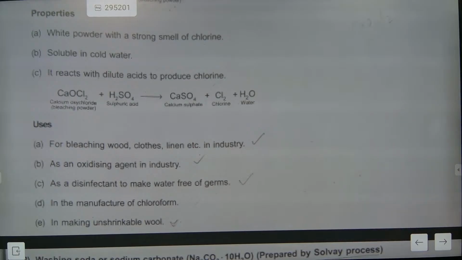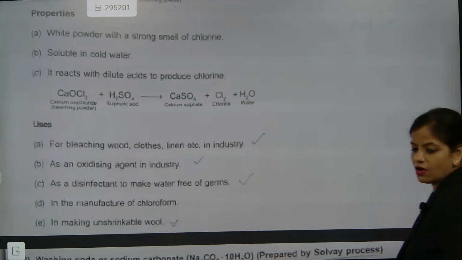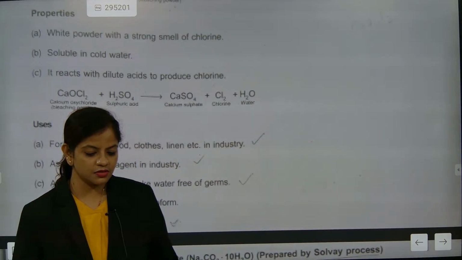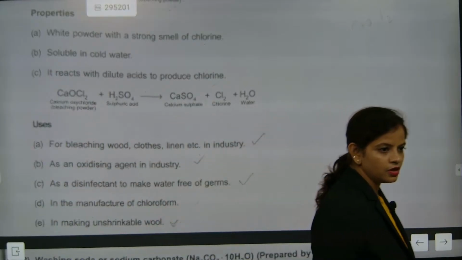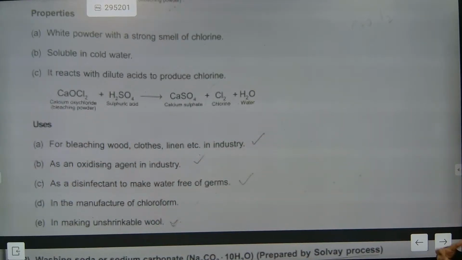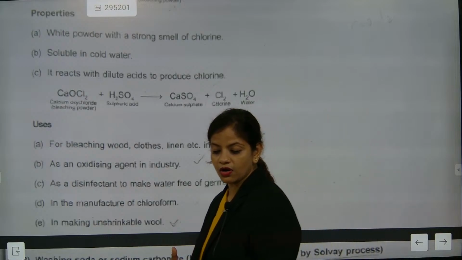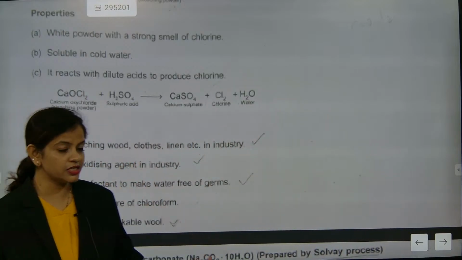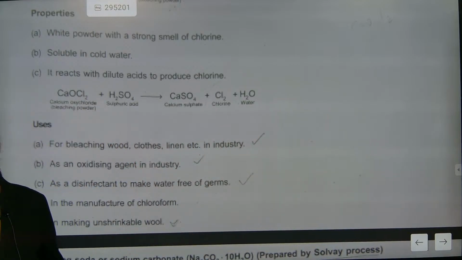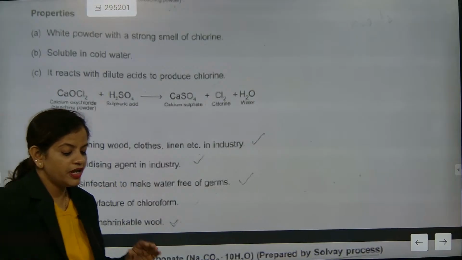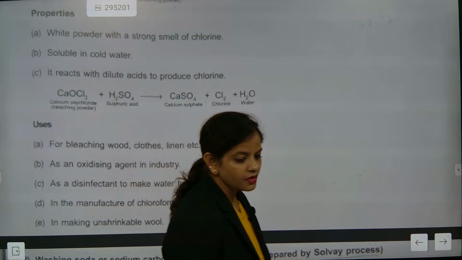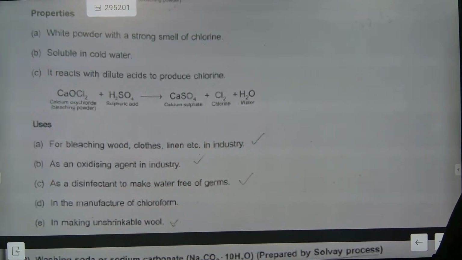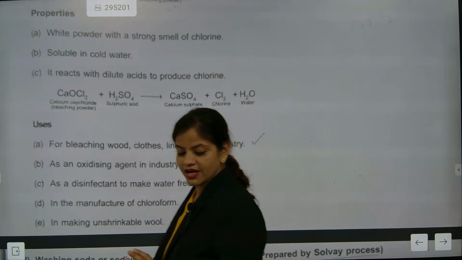Note down. See, the uses part they will get. Remember my words. Two things they will ask. One, the chemical formula of bleaching powder. Understood? State they will ask. If they are not asking state, then they will ask uses. Which one is the correct use. That is CBSE's forte, a very comfortable forte. They will definitely be asking either uses.